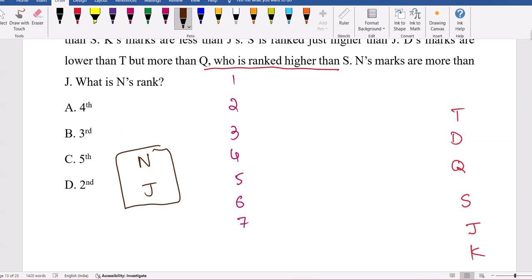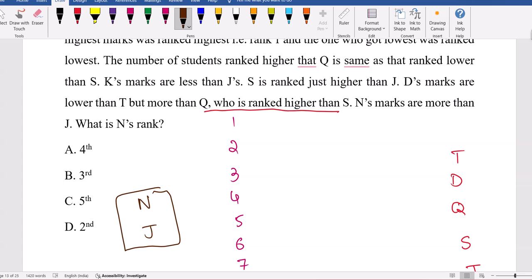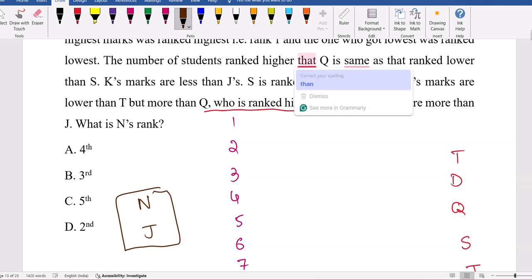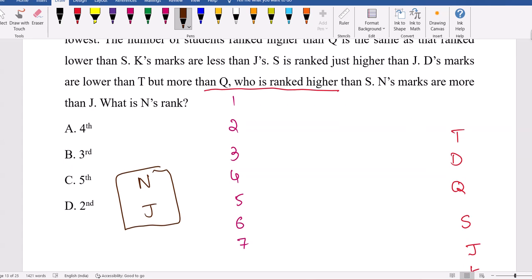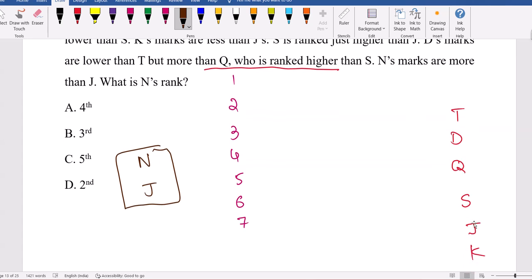For that, the first data is going to help us. The number of students higher than Q is the same as lower than S. So higher than Q, how many people are there? 2 people only. Lower than S, 2 people. So I have to keep N here only. Then more than Q, 2 people; less than S, 2 people. The count is the same. If I keep N anywhere other than this position, it will disturb. So N will be in the middle. So N's rank will be 4.